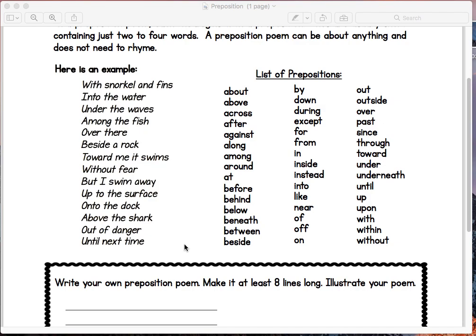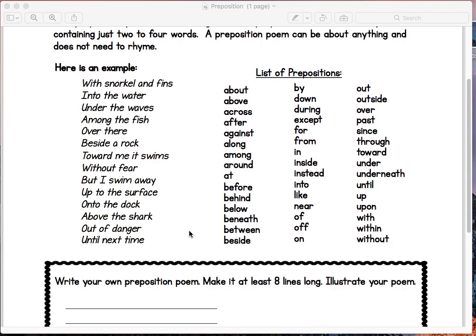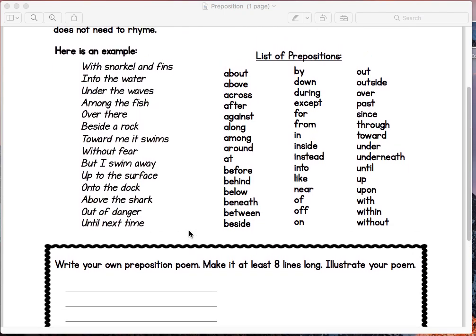Now, your poem should be 8 lines long. And remember, every line is going to start with a preposition, one of these words, just like they did. They used with, to, under, among, over, beside, toward, without, but, up, onto, above, out, and until. And your poem's going to start with one of these as well. It says also to illustrate your poem, and you can do that if you like.